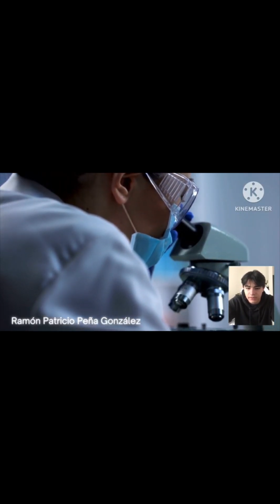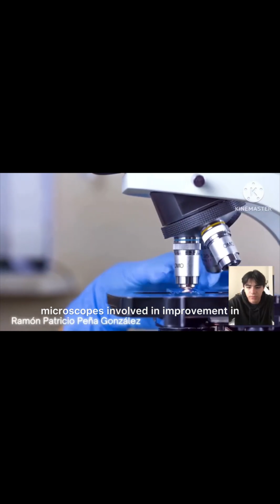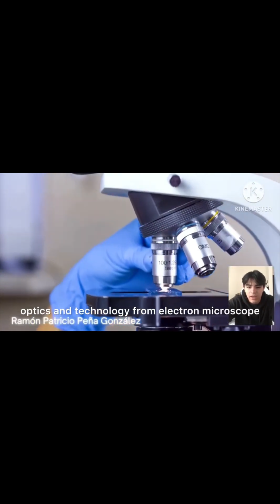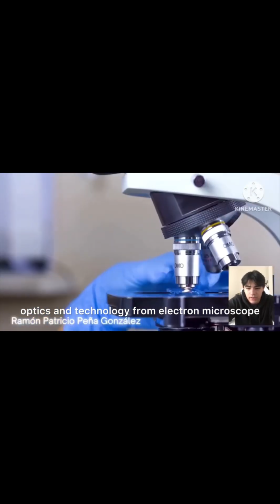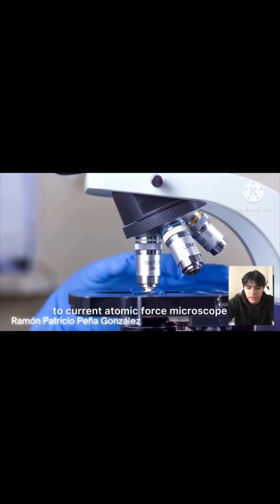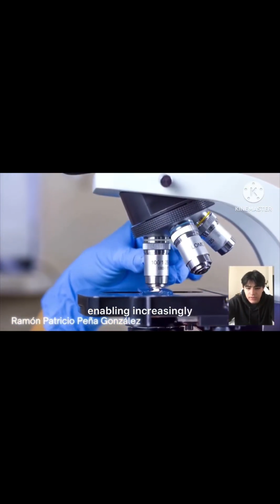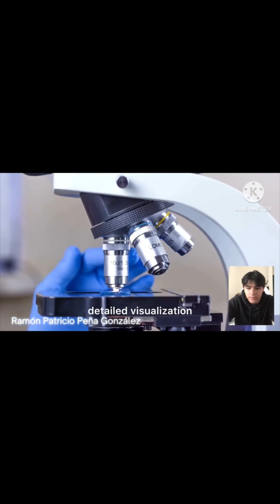Technological advances. Over time, microscopes evolved with improvements in optics and technology, from the electron microscope to the current atomic force microscope, enabling increasingly detailed visualization.